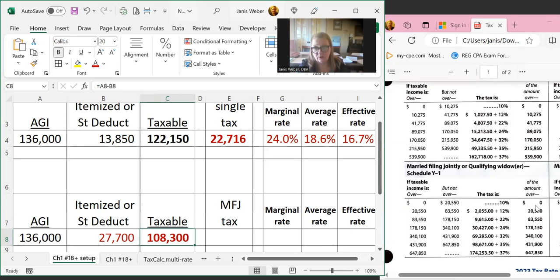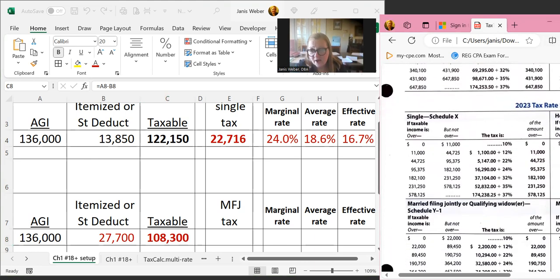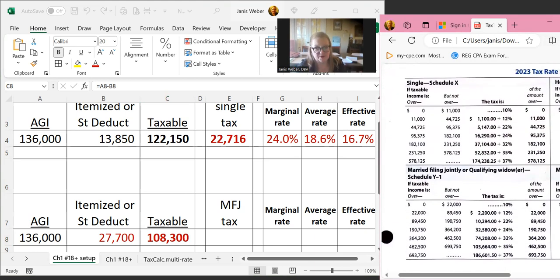Oh man, I'm on the wrong table. There's my 2023 table. Okay. The bracket for 108,300 for married filing joint is from 89,450 to 190,750. We pay 10,294 tax, because that's the tax on the earlier brackets, plus 22% of the excess over 89,450, the base of our current bracket.